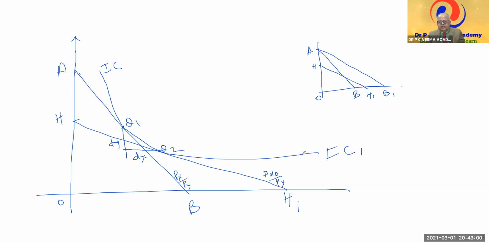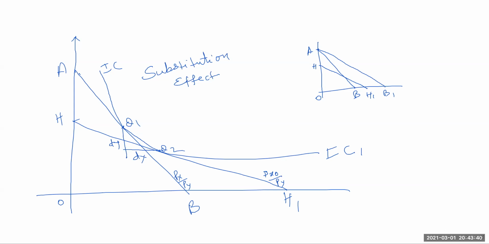That I drew in the previous diagram, which you said that you know. Yes, sir. The second one I have understood, and the first one, I was thinking how it came down to HH dash. Now I have understood how HH1 has been there. So this is called substitution effect.